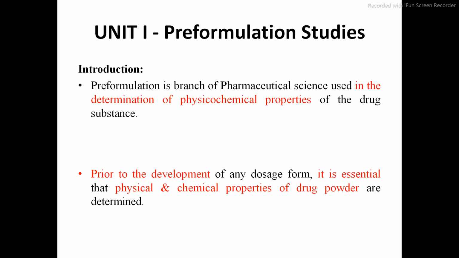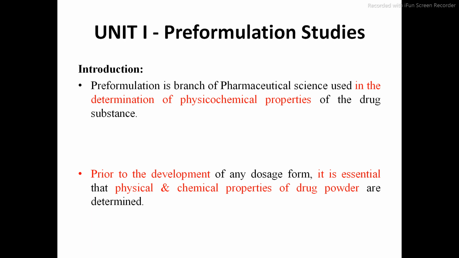Suppose there are any impurities in your drug product, then there may be variation in the melting point. Suppose your water boils at 100 degrees Celsius, and you add some other liquid to your water, then the boiling point may differ. There may be variation in the boiling point. So by checking these differences, we will come to know whether the given compound is pure or not.